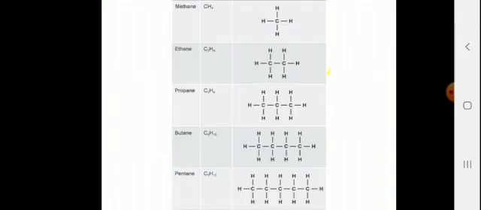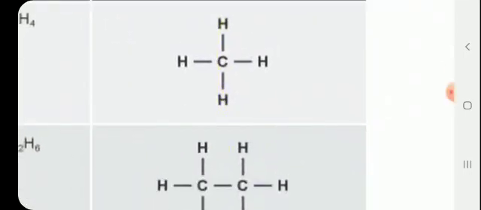Here is the table which shows different types of alkane. First example is methane. If you put n equal to 1, then the formula becomes CH4, from CnH2n+2. If carbon is 1, then 2 multiplied by 1 is 2, plus 2 is 4. So CH4 is the formula for methane, and in this structure carbon is bonded to 4 hydrogen atoms by 4 covalent bonds.